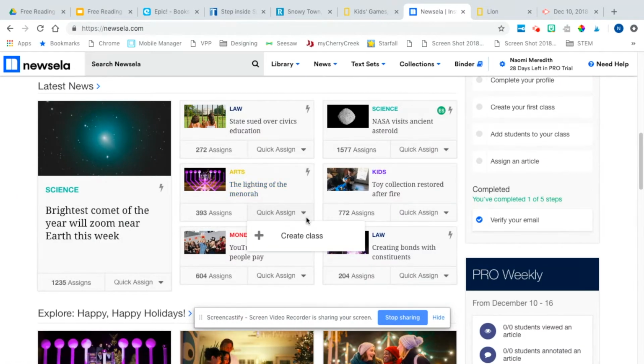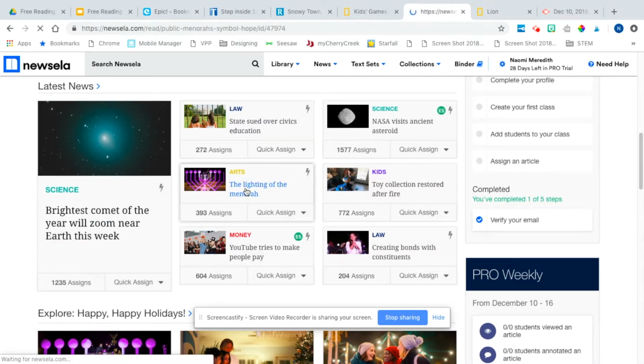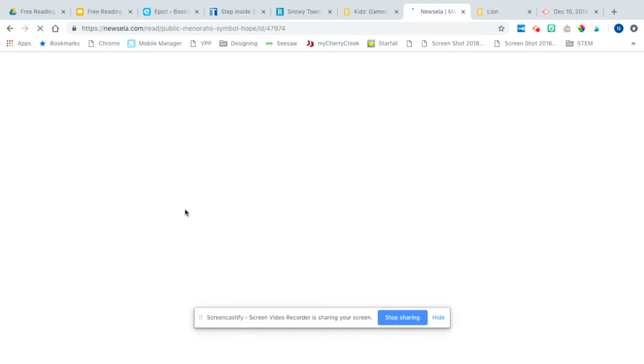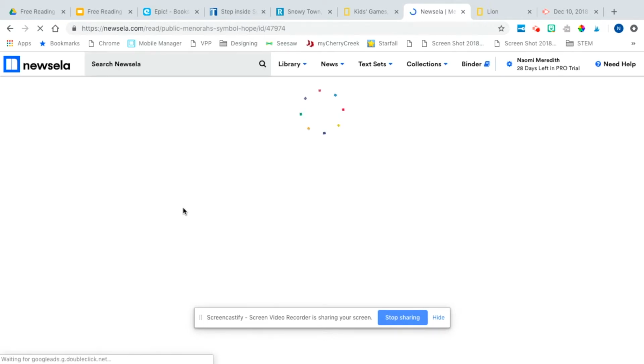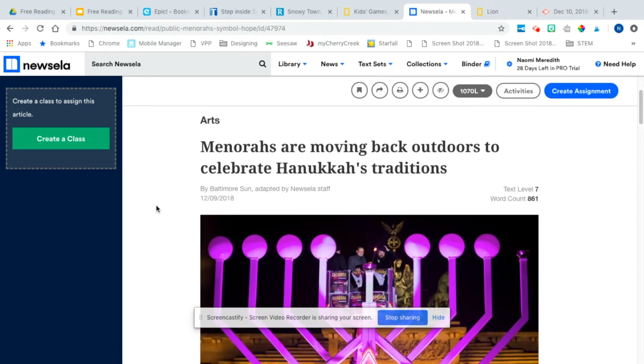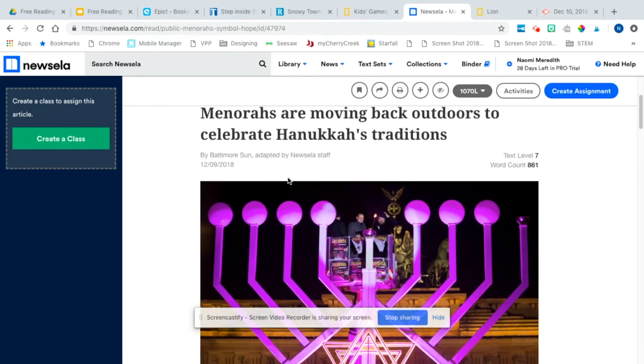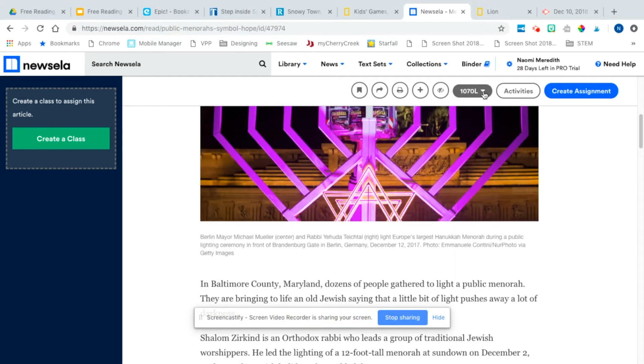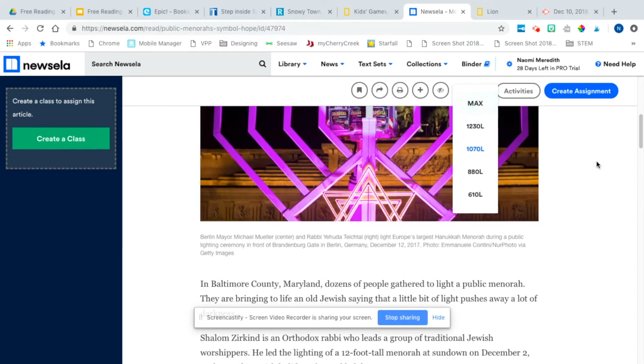You can quickly assign an article to your class. So, hey, we're learning about holidays around the world. Look what's happening in the world right now when they were lighting this menorah. How beautiful is that? And it tells you the text level. This is 7th grade. They do it by grades or Lexile. And there's different levels for the same article.